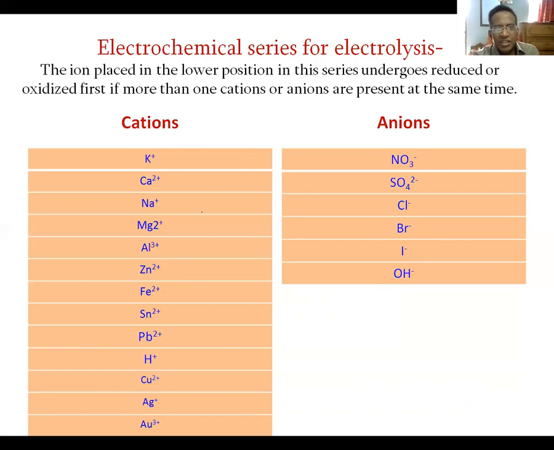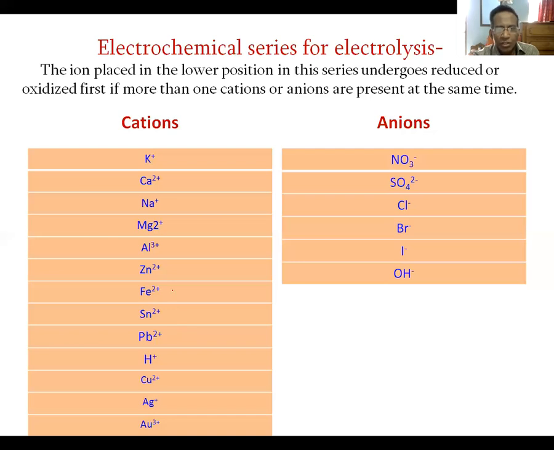In this series, the cations and anions are arranged in such a way that the cation placed below in this series gets priority for being reduced at the cathode. I repeat, the cation placed below in this series will get priority to be reduced at the cathode.